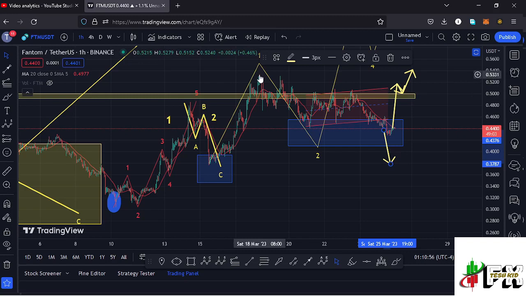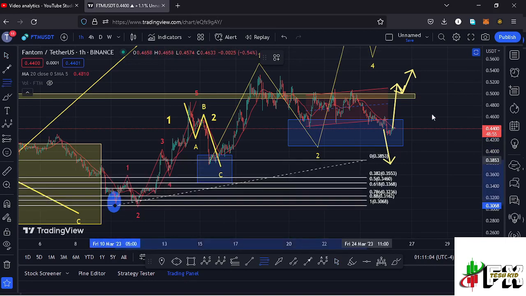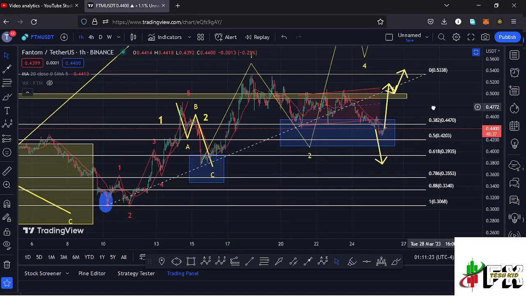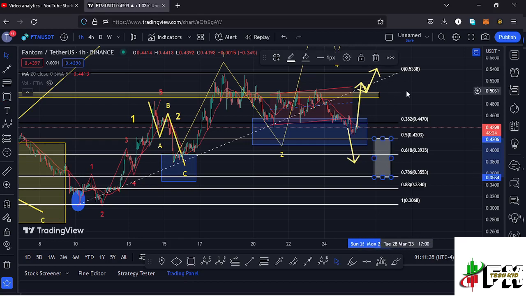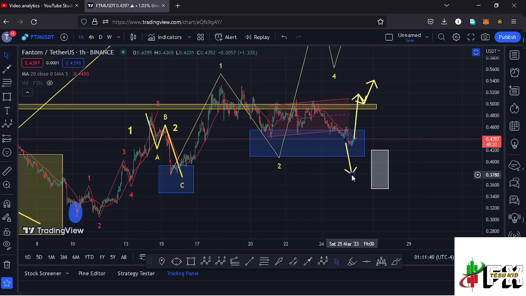And if that is the case, then we can sketch out target areas to the lower side in the formation of that wave 2 by connecting the Fibonacci's from the low of the first wave down there to that high at around the $0.5331 mark, and by so doing I can be able to get a new target area between the fib level 0.5 and the fib level 0.78, which lies between the $0.4202 mark and the $0.3553 mark, and that is the new target area that we can expect Fantom to retrace into in case we lose this blue target area.